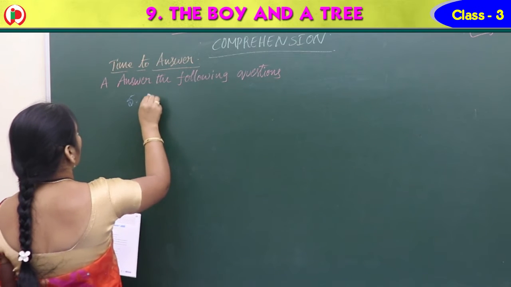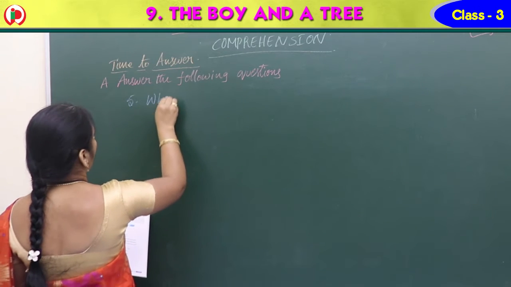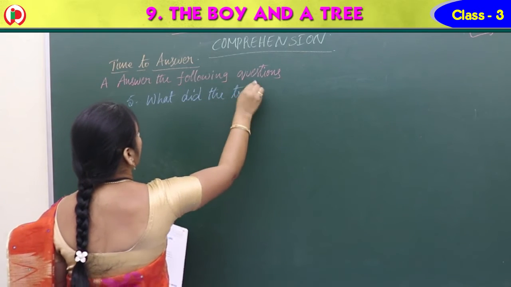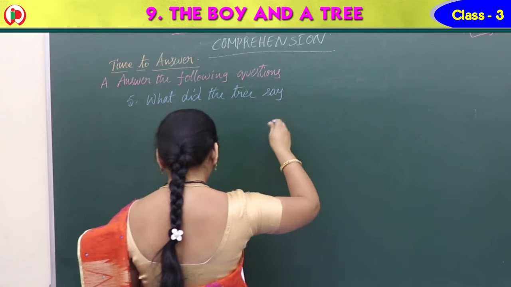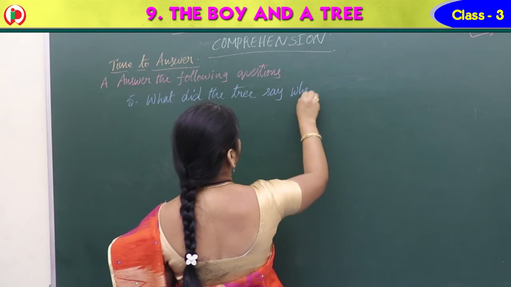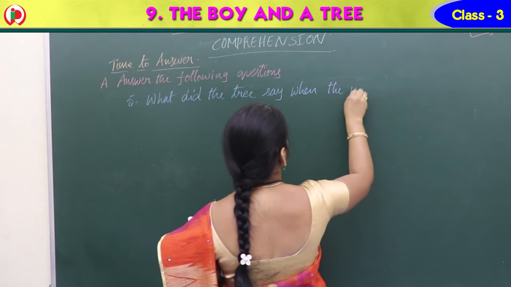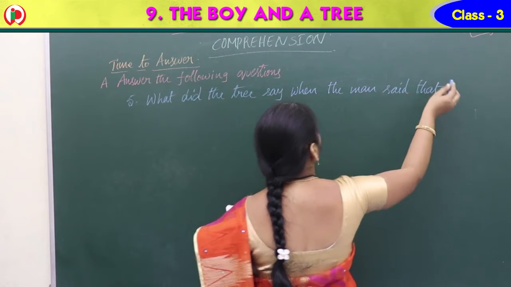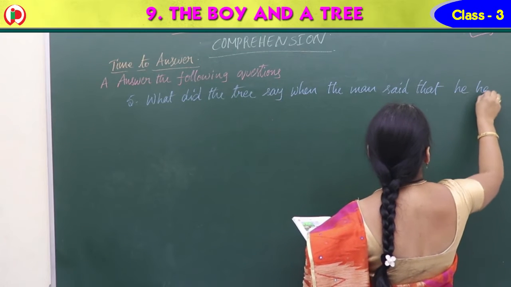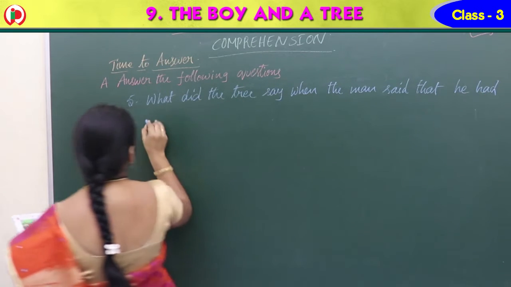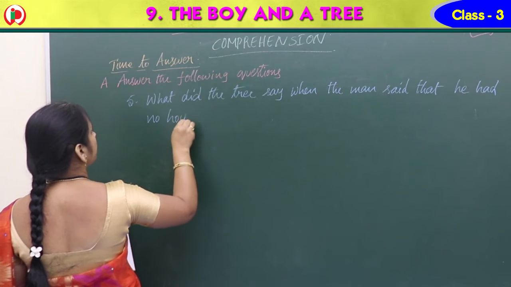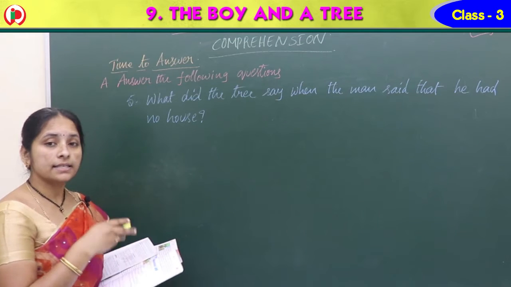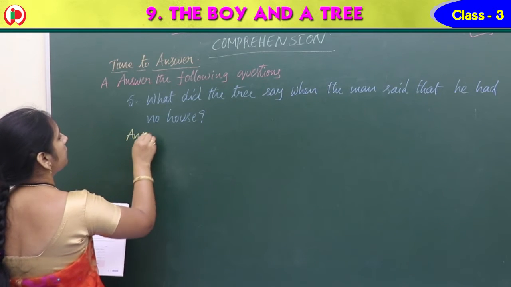Fifth question. What did the tree say when the man said that he had no house? I have no house, he said, na? So what did the tree say at that time? Write the answer for that.